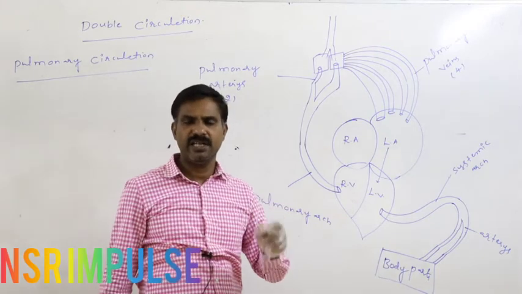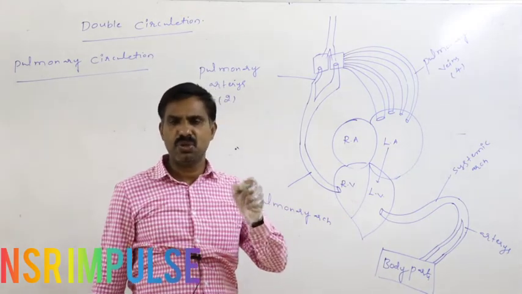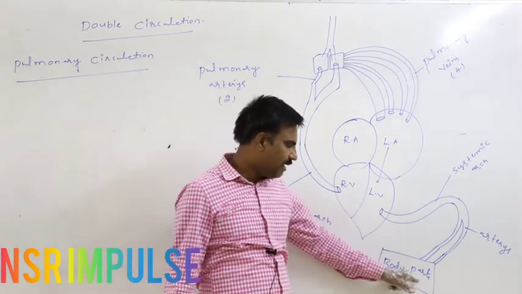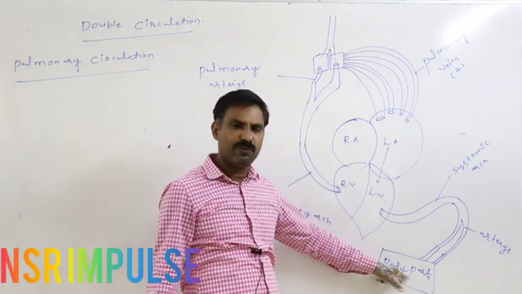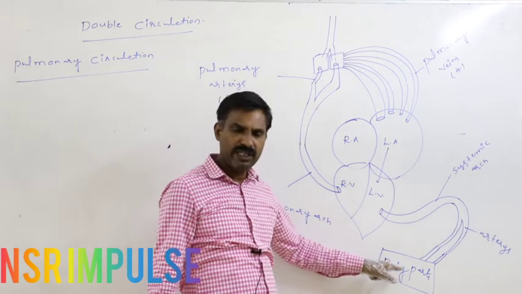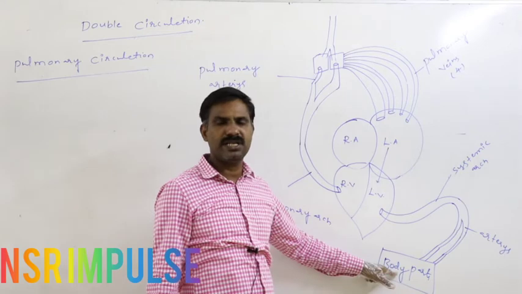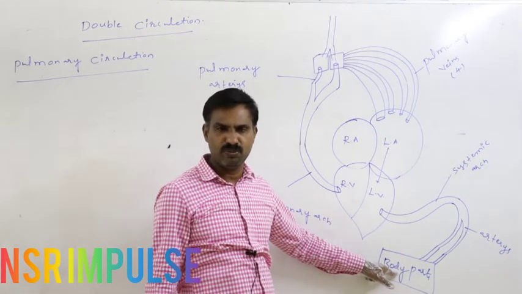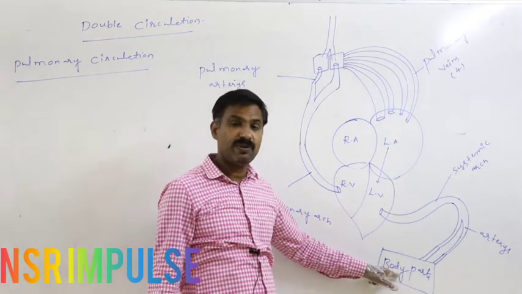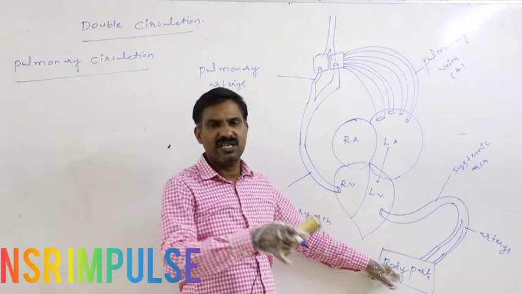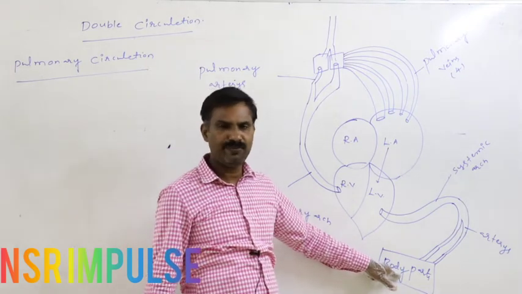In that way, finally this blood turns into deoxygenated blood. At the time of arriving at the body part, the blood is rich with oxygen and nutrients. But in the body parts, oxygen from the blood diffuses into the cells, and CO2 from the cells diffuses into the blood.